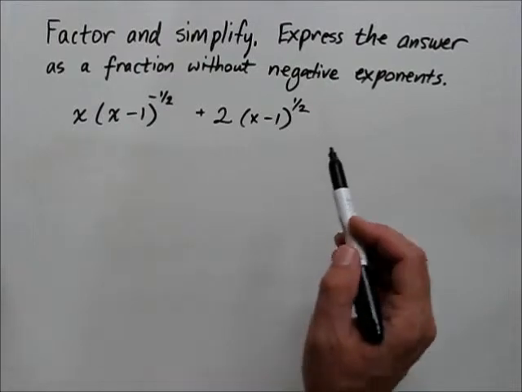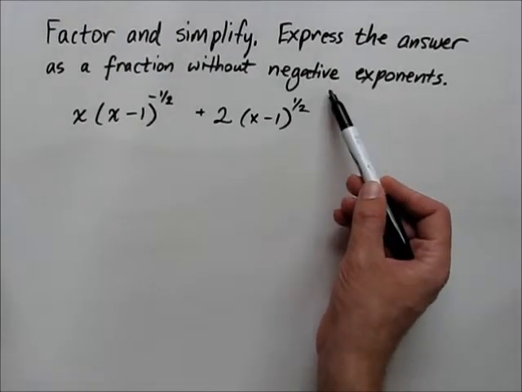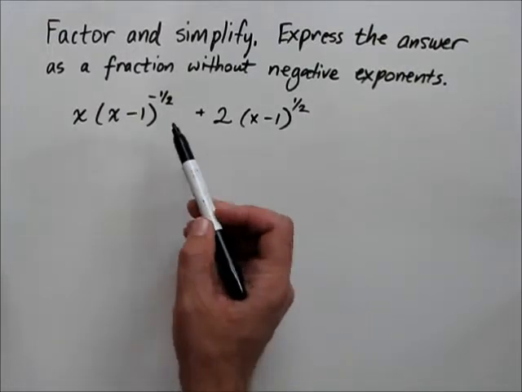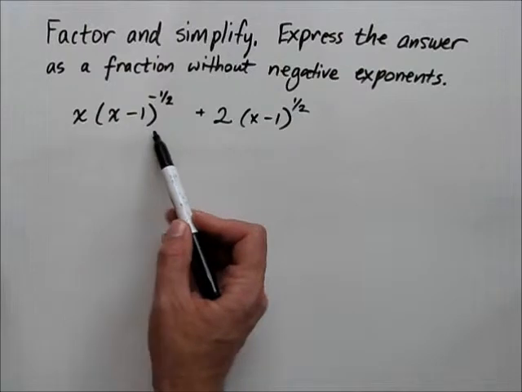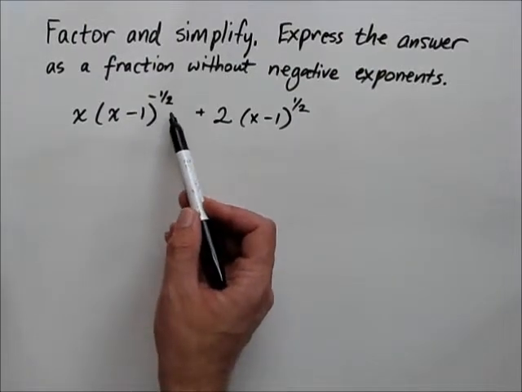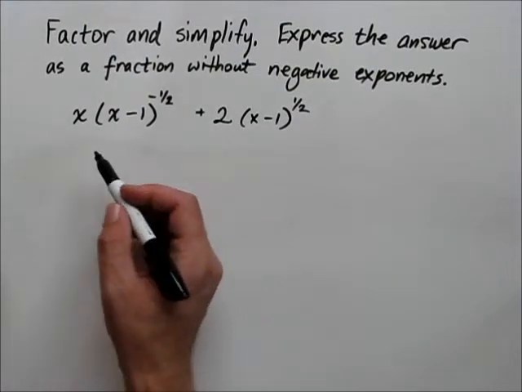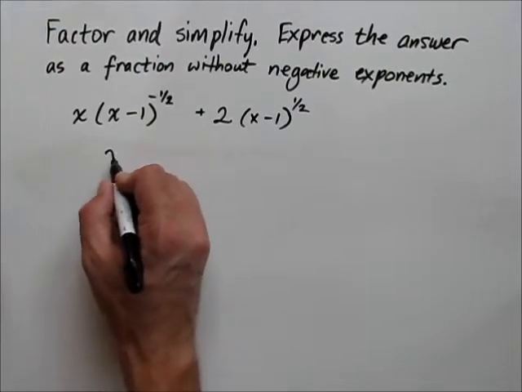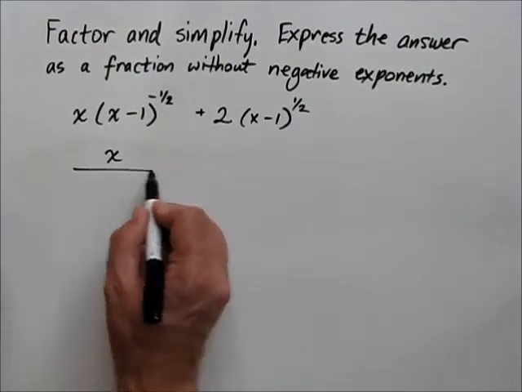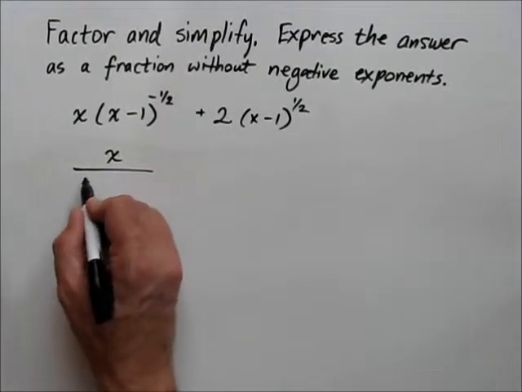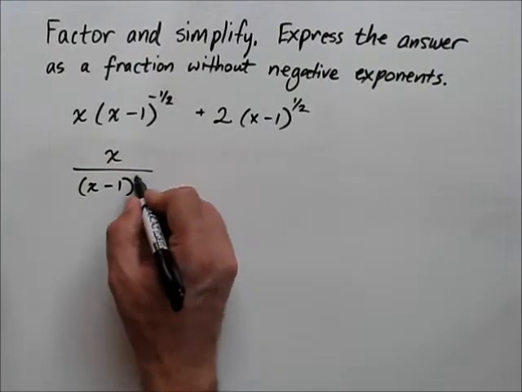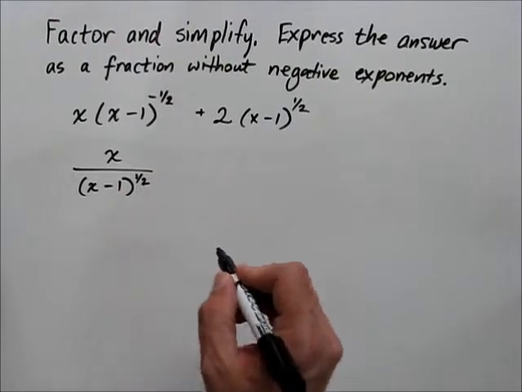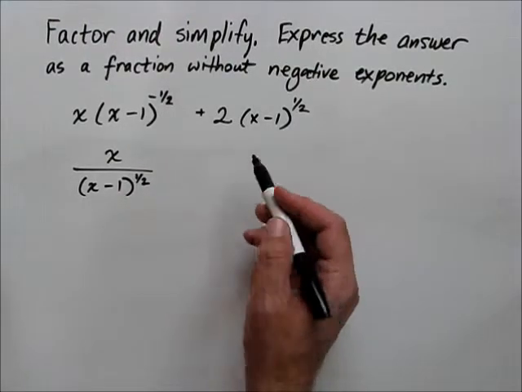So first thing, we know we don't want any negative exponents in the final answer. So let's take care of the negative exponent that appears here. We'll rewrite this first term so that it has no negative exponent. We've got x, which is going to stay in the numerator, multiplied by x minus 1, which now goes into the basement with a positive 1/2 as its exponent.